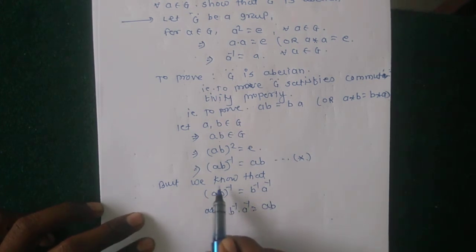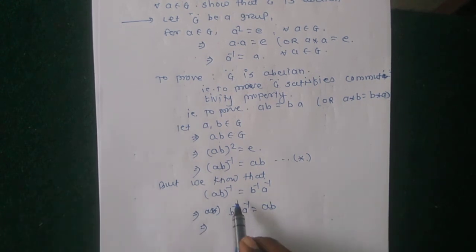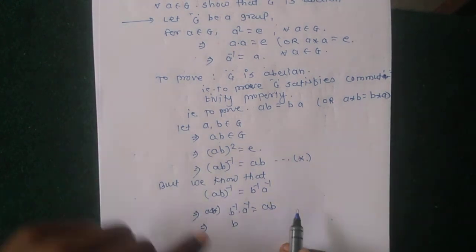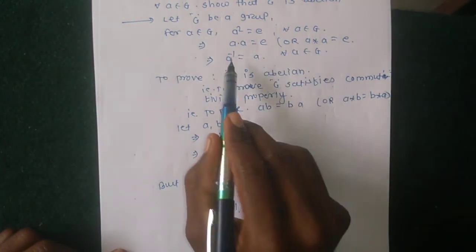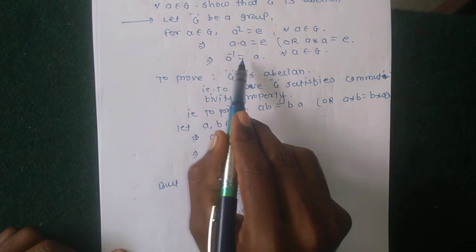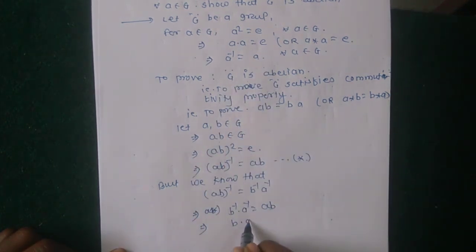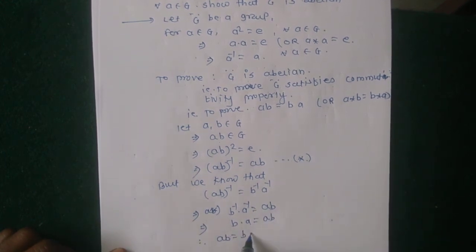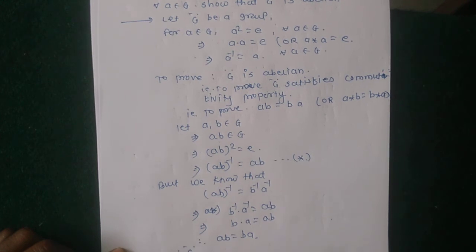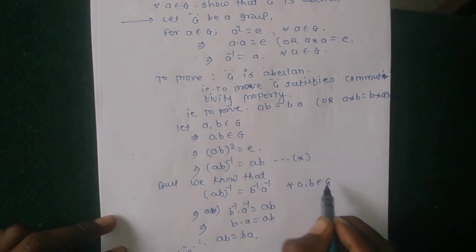But the value of b inverse is b, because b is itself an inverse in the given group, and the value of a inverse is a, because ab belongs to G, which implies that b into a equal to ab. Therefore ab equal to ba, for all a, b belongs to G.